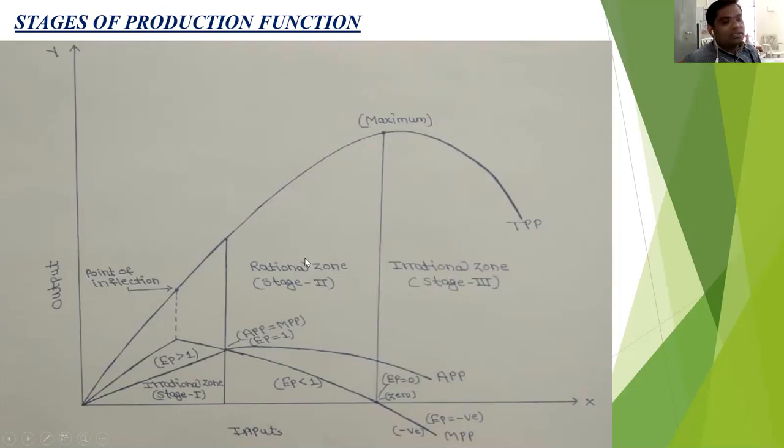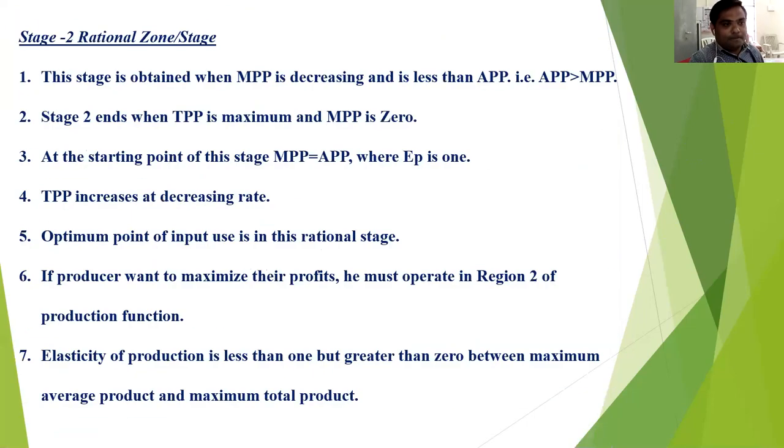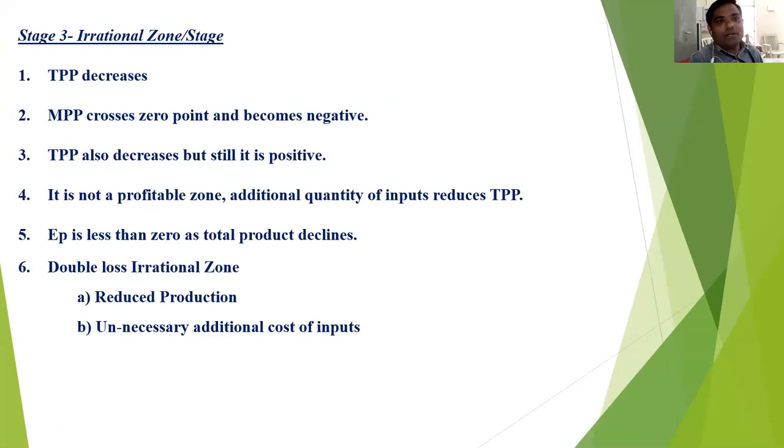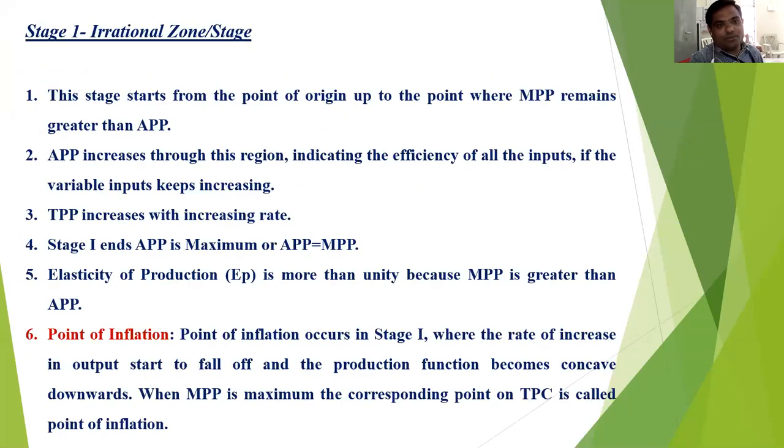And there are two reasons for the rational zone and the irrational zone. In the rational zone, if the farmer wants to maximize his profit, the farmer must operate only in the second zone, that is the rational zone, and the optimal use of the resources is only seen in the rational zone. And this stage 3 irrational zone is called the double loss irrational zone, because the TPP decreases, meaning reduction in the production, and second is the unnecessary use of the inputs, or unnecessary additional cost of the inputs.